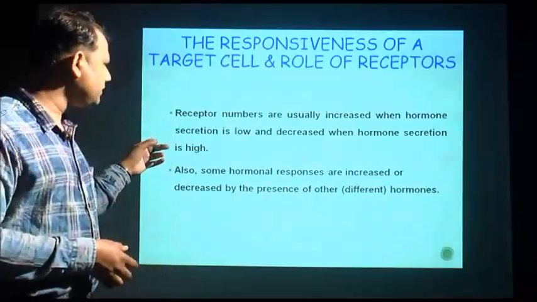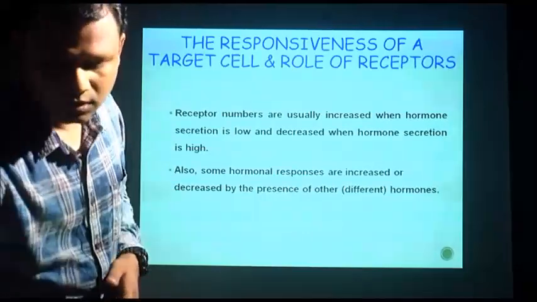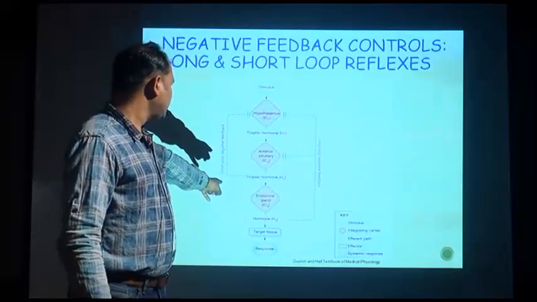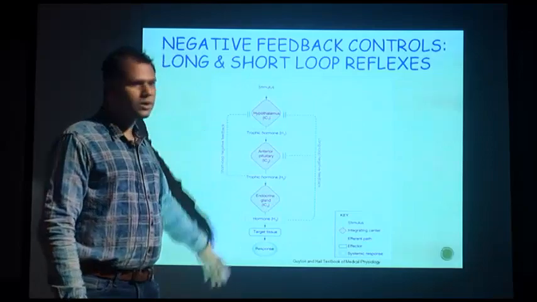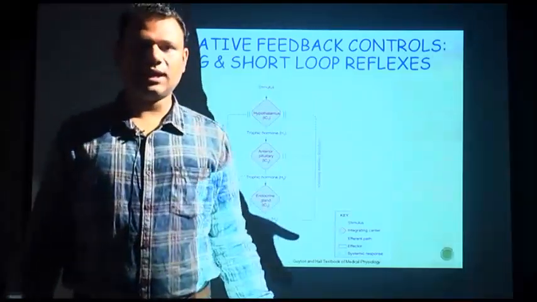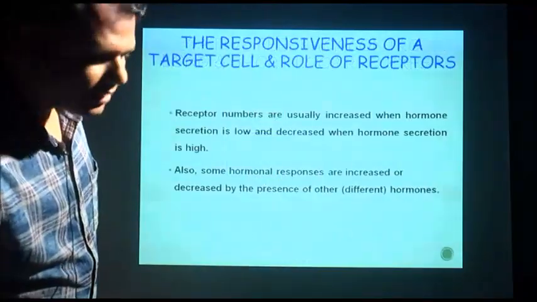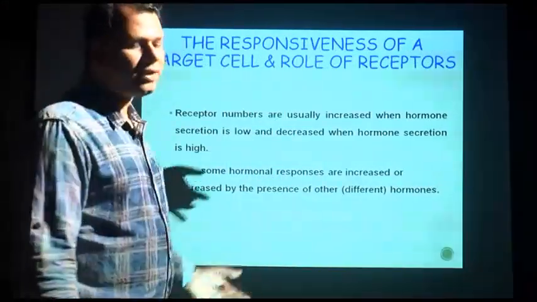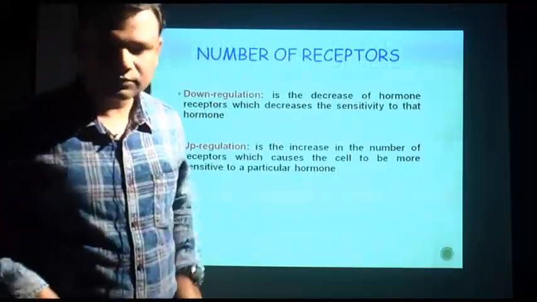So, this last point you can think about the feedback loop which I have shown in the last slide. Suppose this hormone secretion needs to be stopped, it depends on other hormones, the tropic hormones. So, if the tropic hormones are less, then the secretion will be less. Likewise, the effect of a hormone is also dependent on secretion of other hormones. So, that is important.